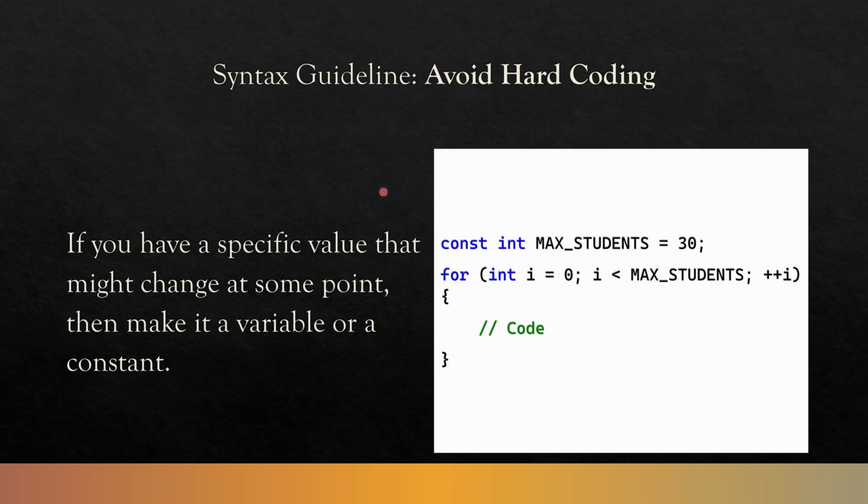Another guideline: you want to avoid hard coding. We'll see instances of this later. But if you have a specific value that might change at some point, you want to make it a variable or a constant. If we have a program that does something based on the number of students, the maximum number of students being 30, and we do a loop that involves that, because the number of students might change, we want to make it a variable that we can modify without having to change everything else.